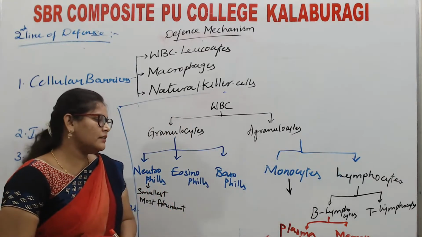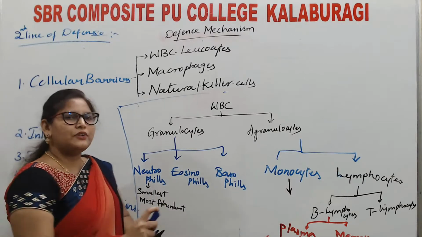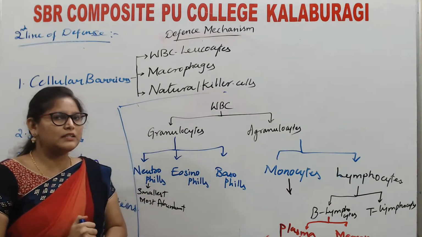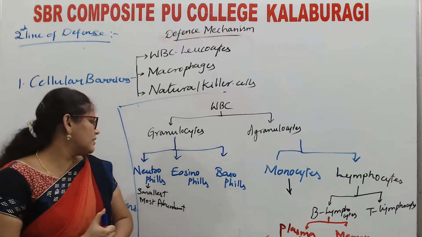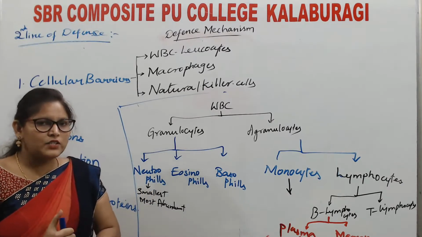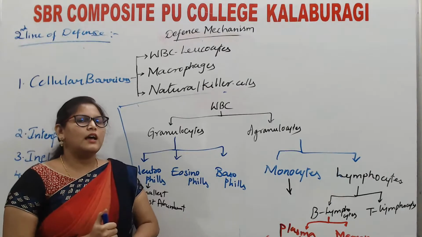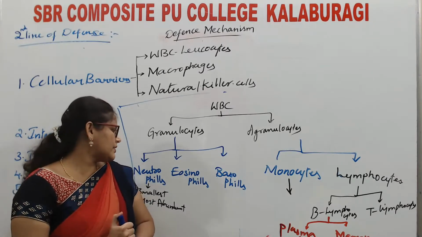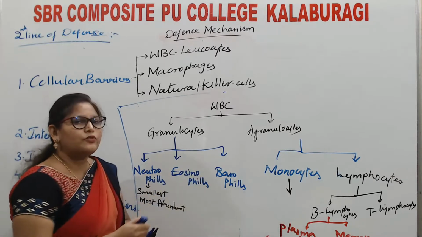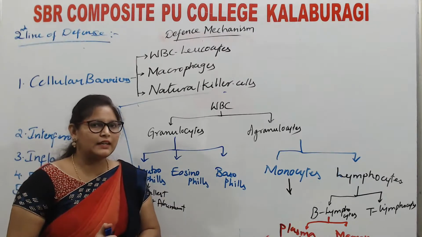Effector plasma cells and memory cells. A brief classification of white blood cells. White blood cells are classified into granulocytes and agranulocytes. Granulocytes have specific granules, whereas such specific, enzyme-rich granules are absent in agranulocytes. This classification of neutrophils, eosinophils, and basophils is based on the staining technique.